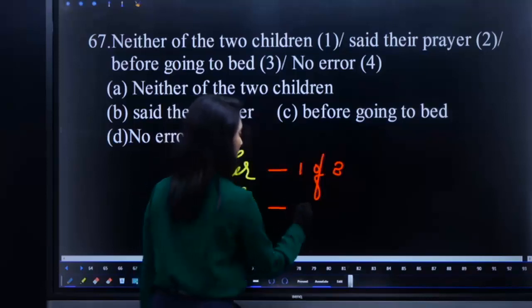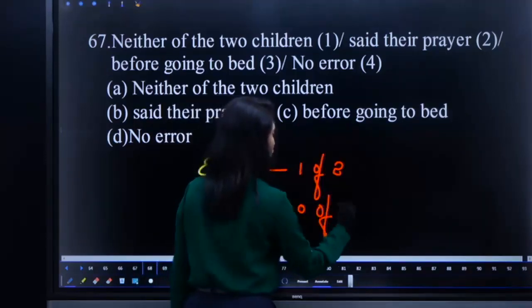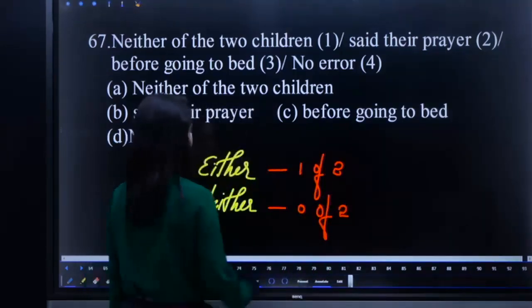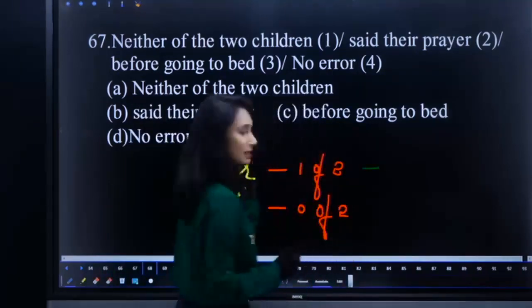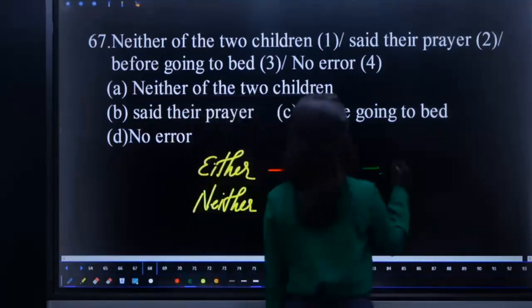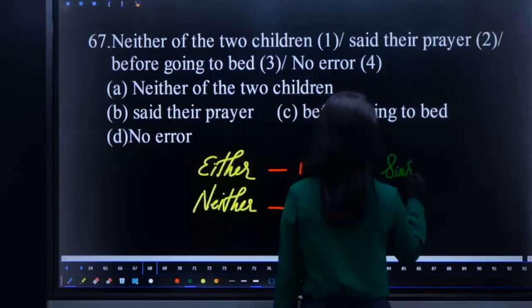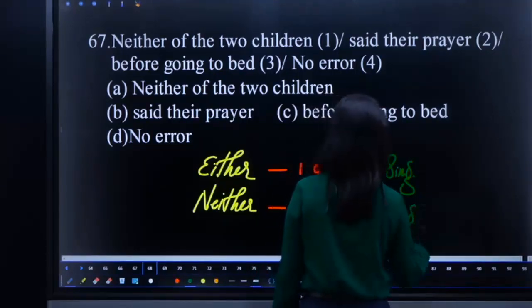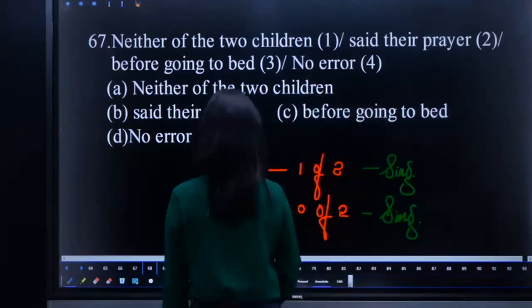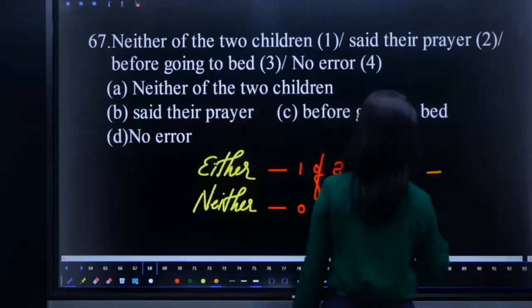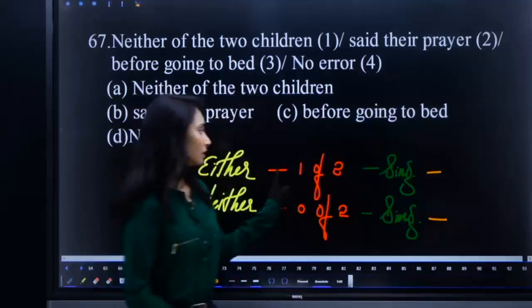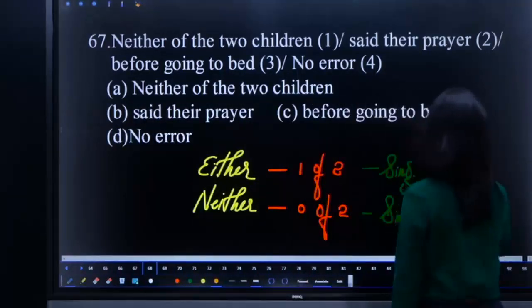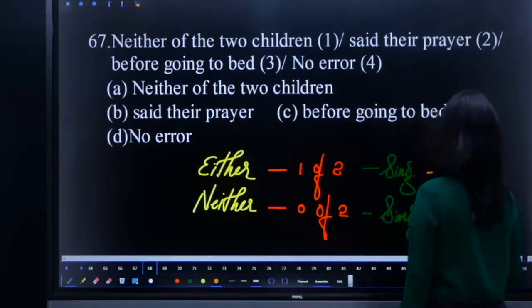Neither means zero of two. Hence, either expresses singular. Neither also expresses singular. Whenever we are using the verbs, remember, we have to use singular verbs. Of course, either is positive, neither is negative.